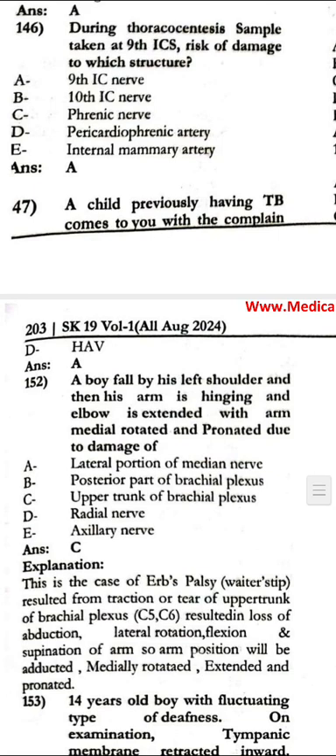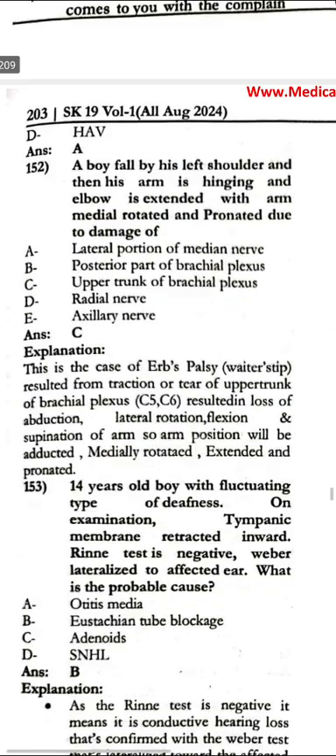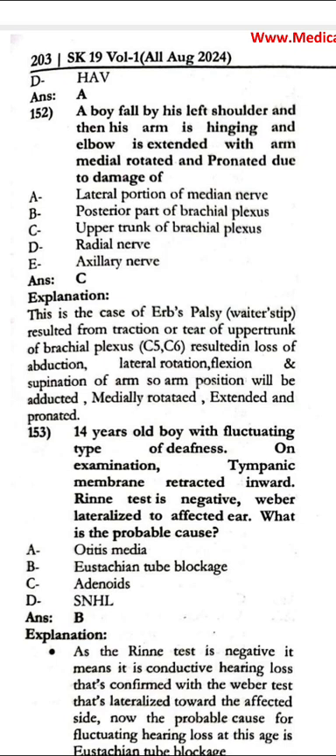The boy fell on his left shoulder and then his arm is hanging, and the elbow is extended with the arm in medial rotation and pronation. This is due to damage of the upper trunk of the brachial plexus. A 14-year-old boy with fluctuating type of deafness. On examination, the Rinne test is negative. Weber lateralized to the affected ear. The probable diagnosis is Eustachian tube blockage.